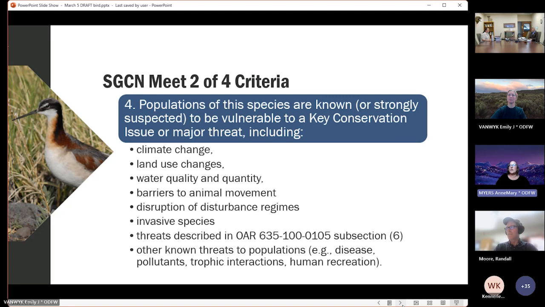Lake Ebert, along with Great Salt Lake and Mono Lake, support 40 to 60% of the world population of Wilson's phalaropes and up to 90% of adults during molt migration. Greater than 100,000 birds use Lake Ebert during the molt migration, and this is a vital stopover for the species. Lakes form unique staging and breeding habitat for the species between North America and wintering areas in Peru and Argentina. Major ecological concerns due to climate change-induced drought include inability of vital brine shrimp prey to tolerate resulting increases in water salinity. Next slide, please.